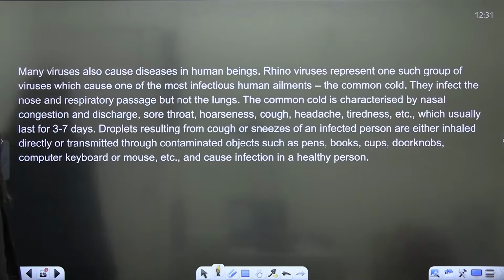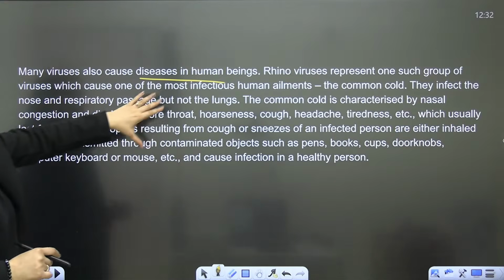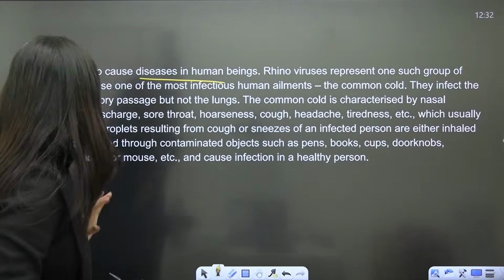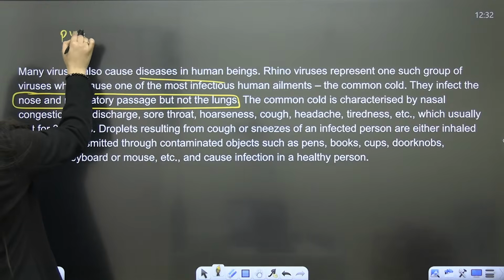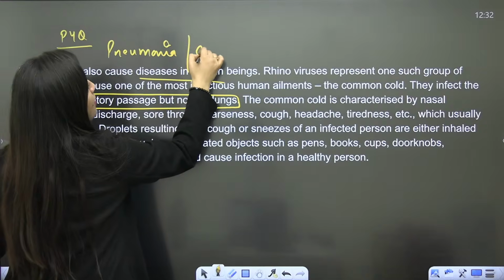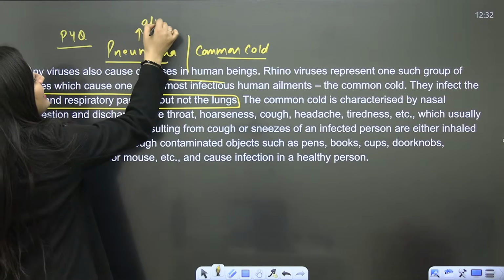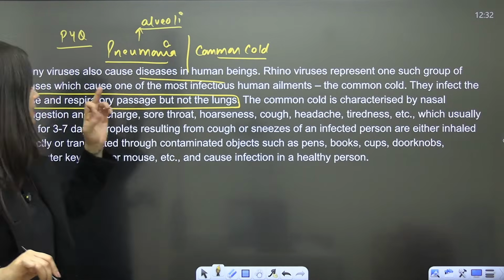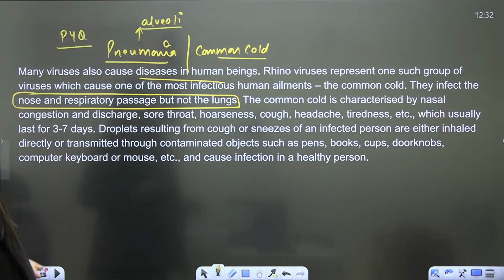Many viruses also cause disease in human beings. Rhinoviruses are one such group, causing one of the most infectious human ailments, the common cold. It affects the nose and the respiratory passage, not the lungs. In a previous year paper, one question compared pneumonia and the common cold. Pneumonia affects the alveoli, but the common cold only infects the nose and the respiratory passage.